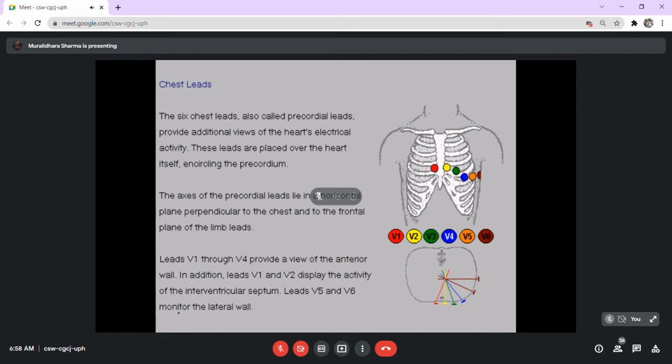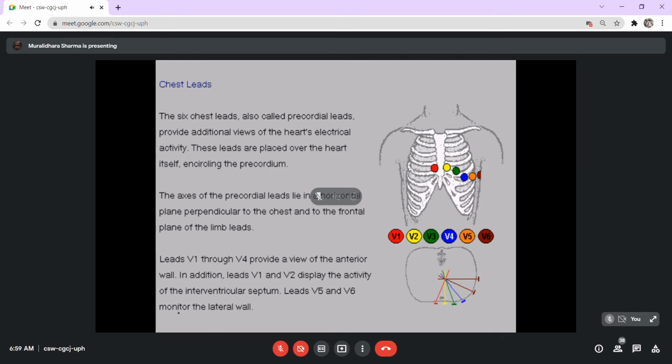Now with these, one drawback is the current is recorded at a far point, distal from the origin of the current. Current is produced in the heart, but you record it from the limb or a reference point from the limb, and hence it may not show the exact intensity of the current.